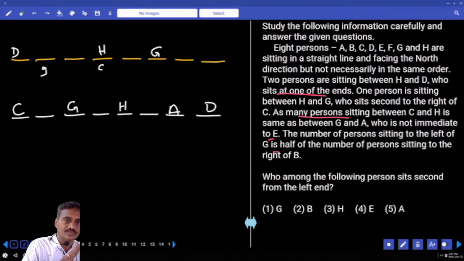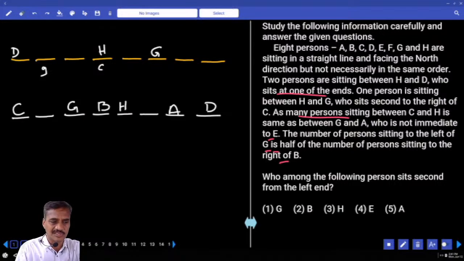Left of G, how many? 2. And on the right hand side of G, we need to have 4 people. And 4 people to the right hand side of whom? The number to the left of G is half the number sitting to the right of B. Right hand side of B, we need to have 4 people. B is here. And B is here.